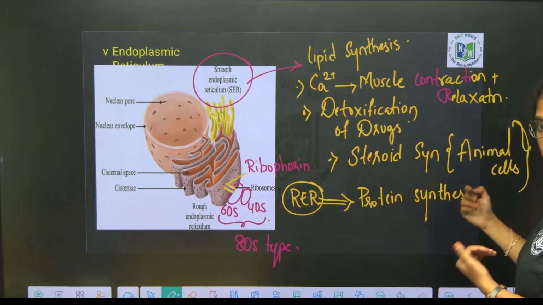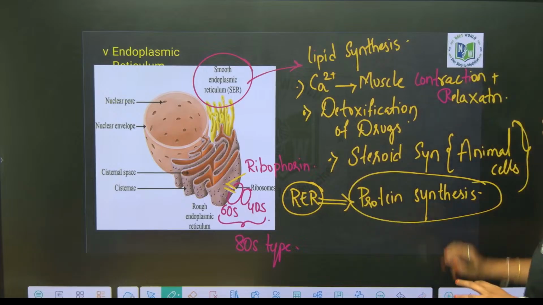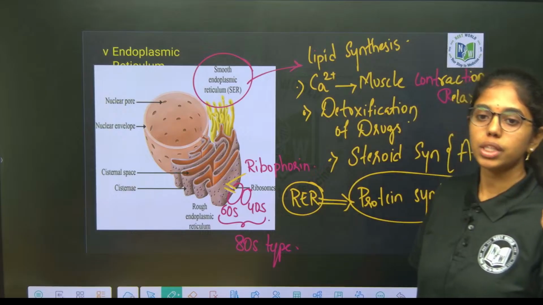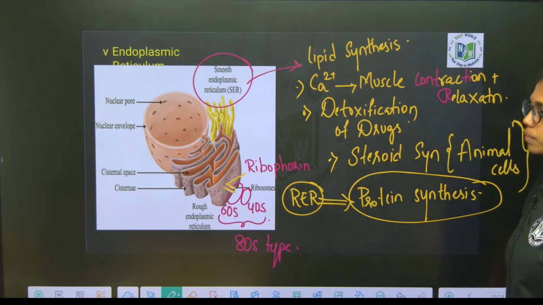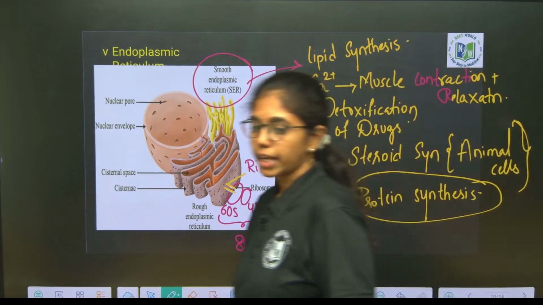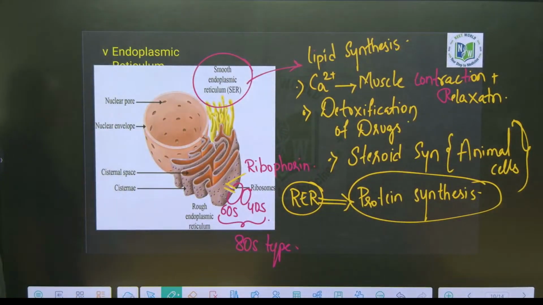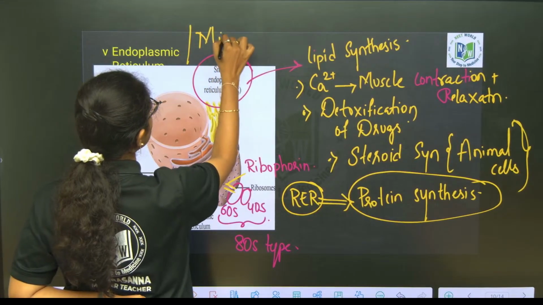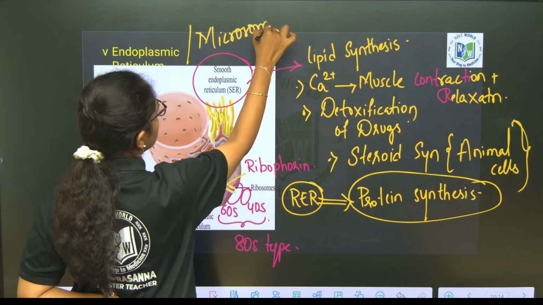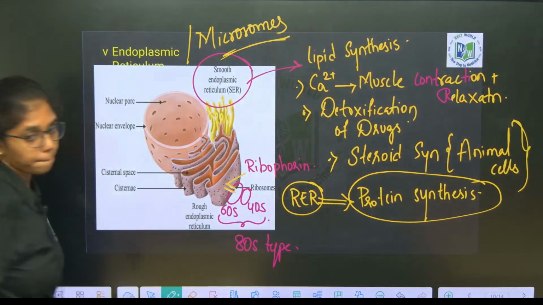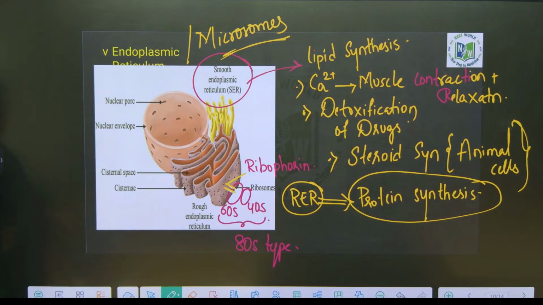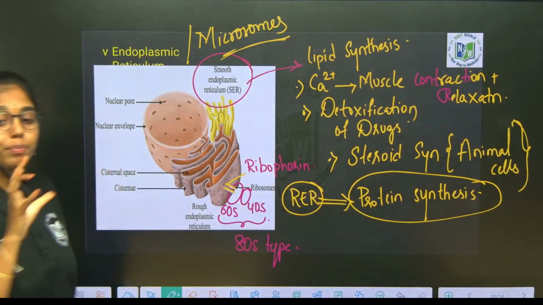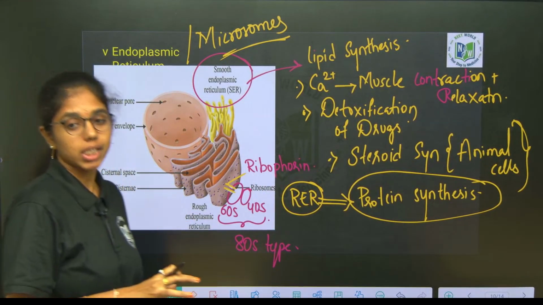RER in animals and plants is only involved in protein synthesis, because ribosomes are purely for what purpose? Protein synthesis purpose. Done? Any doubts anywhere, beta? No, right? And one more point to be noted, endoplasmic reticulum is also called microsomes.